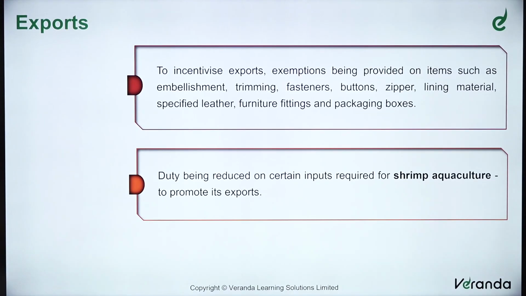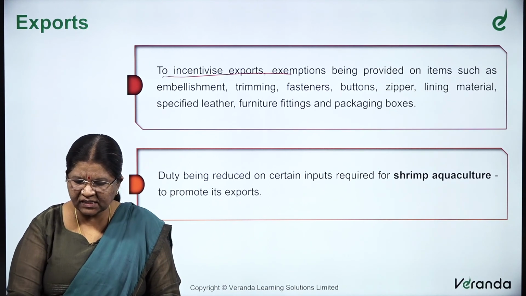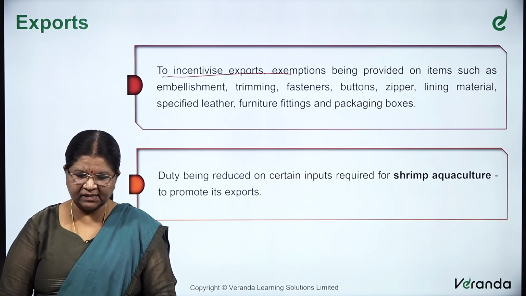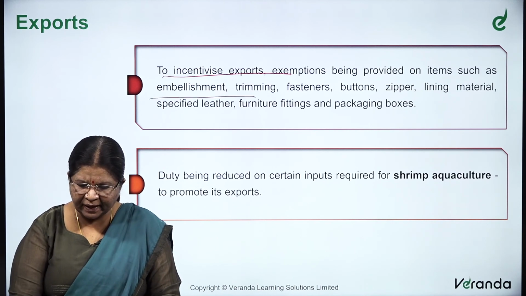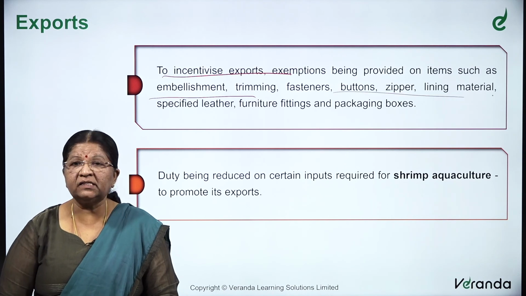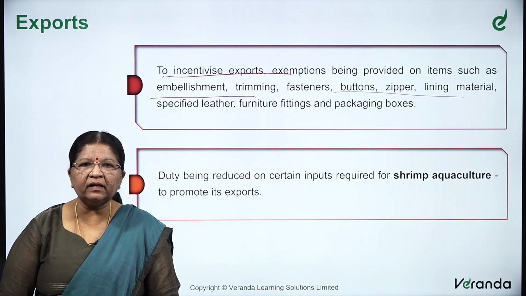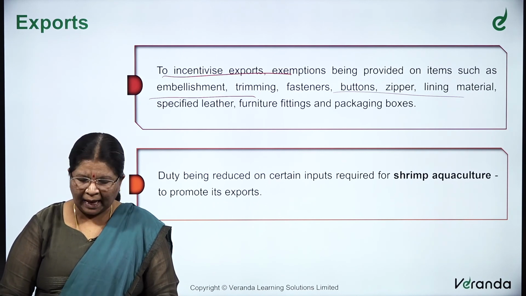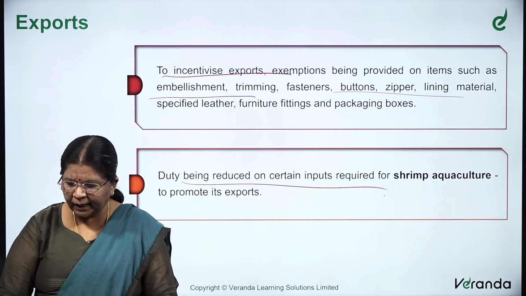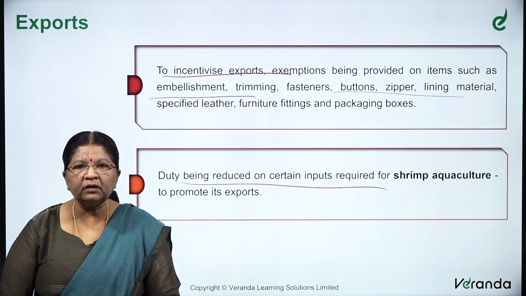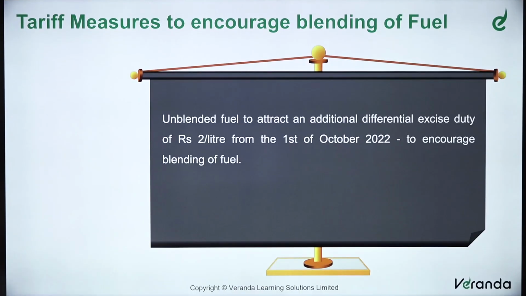On the export front, to incentivize exports, exemptions are being provided on items such as embellishment, trimming, fasteners, buttons, zippers, lining material, specified leather, furniture fittings and packaging boxes, and duty is being reduced on certain inputs required for shrimp aquaculture to promote its exports.